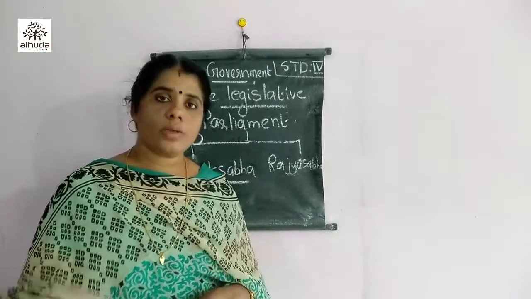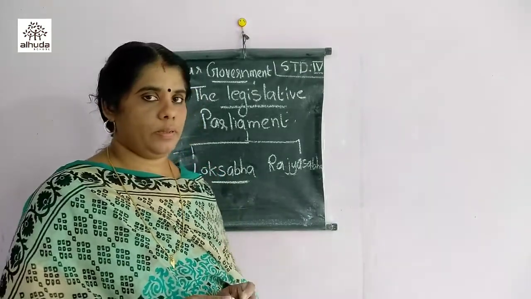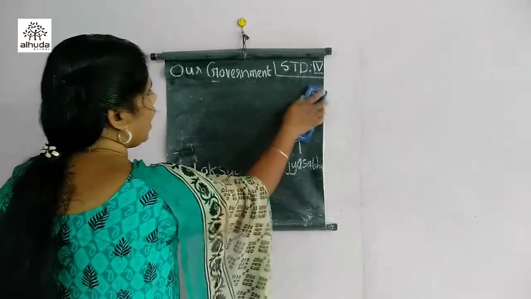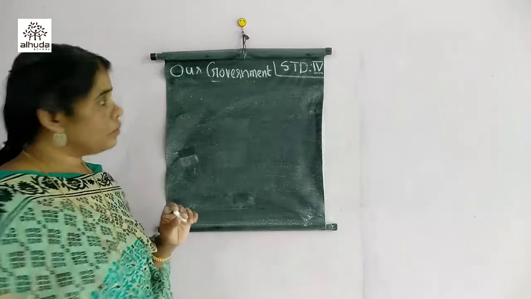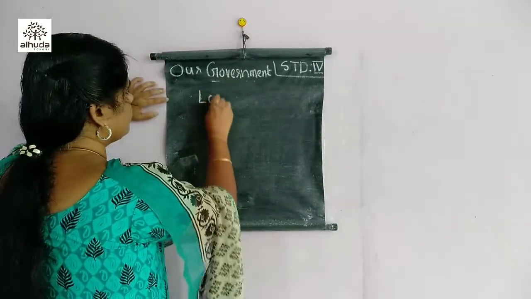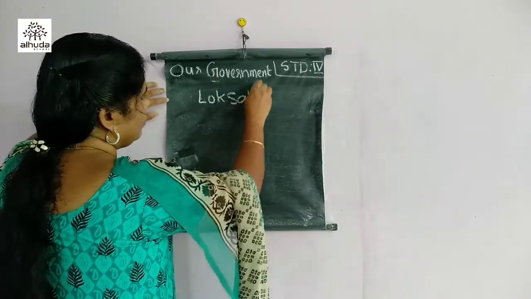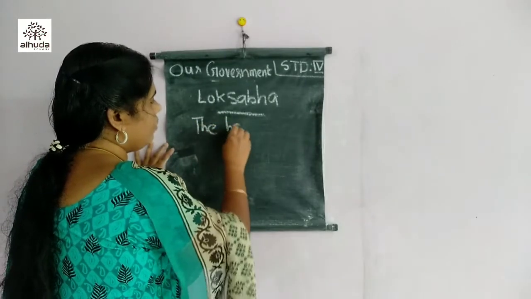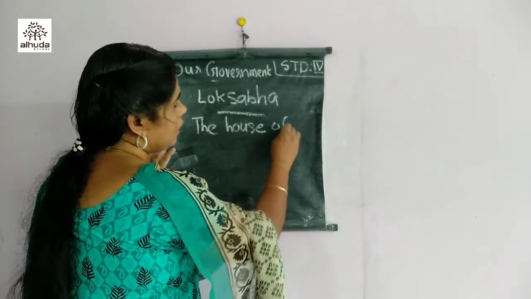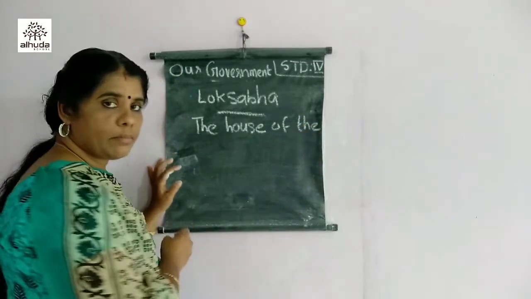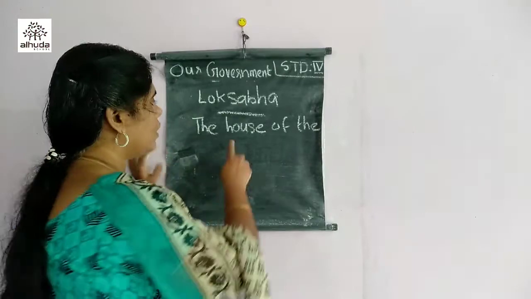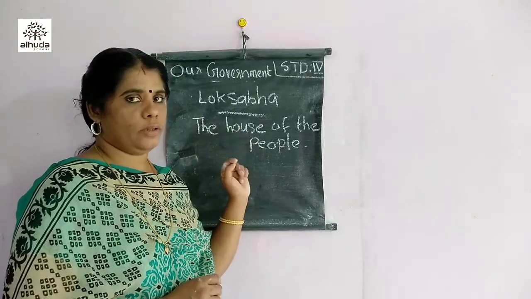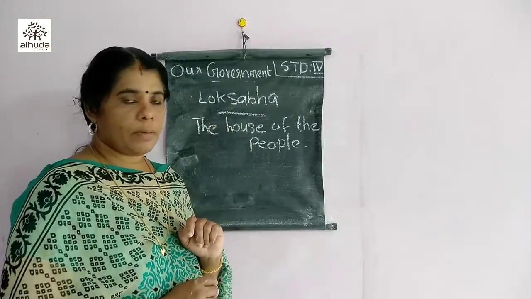Lok Sabha is also called the house of the people. Why? Because the members of the Lok Sabha are elected by the people directly through voting. Through election, they are selecting the people for Lok Sabha.